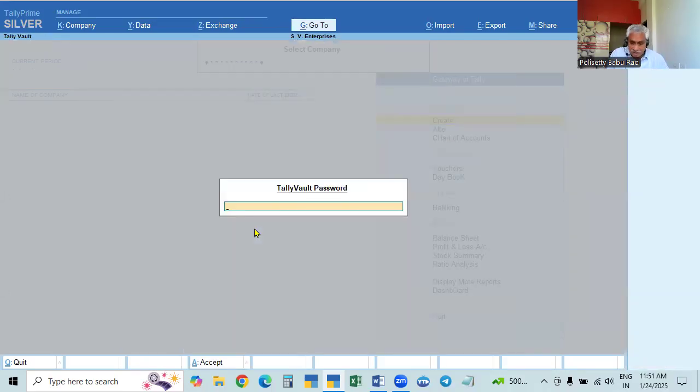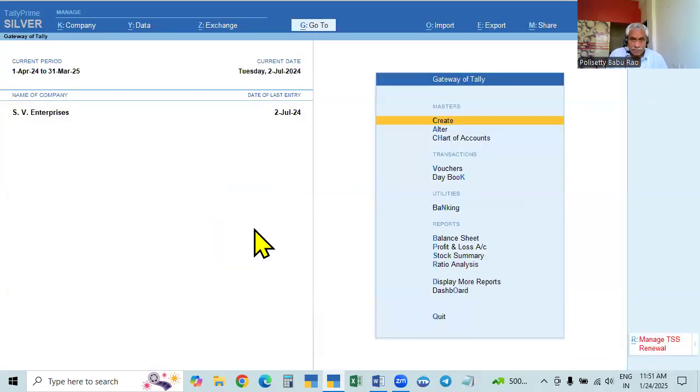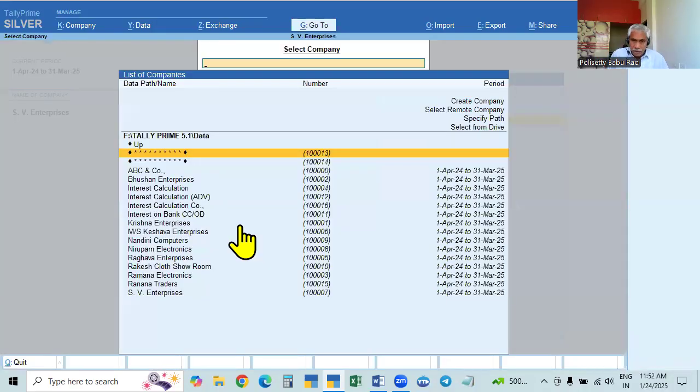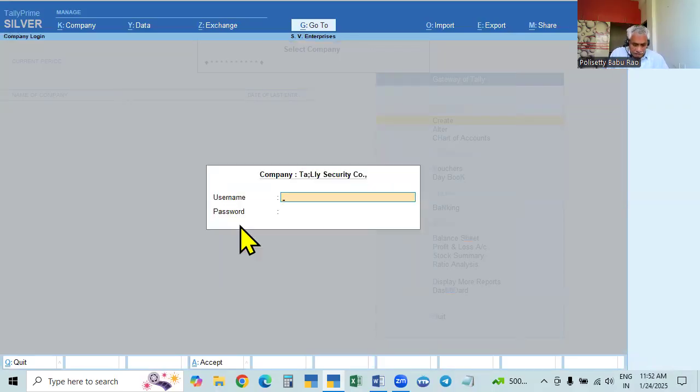See here, 1234 is the Tally Vault password. That is okay. Here we changed it to Rao, not Rao. Sorry. Here it is 1234, and here the name is changed to, not Rao.